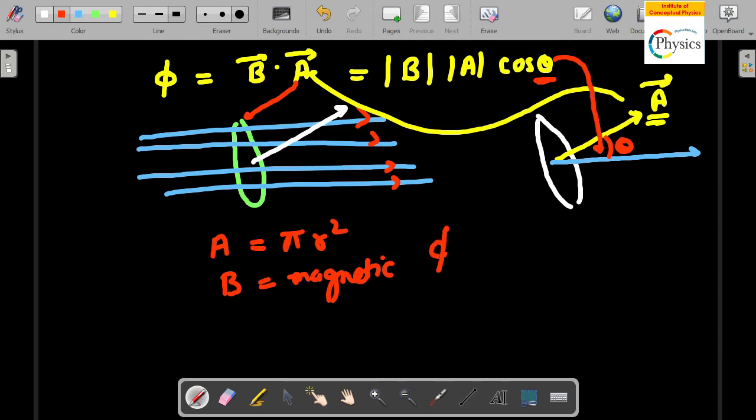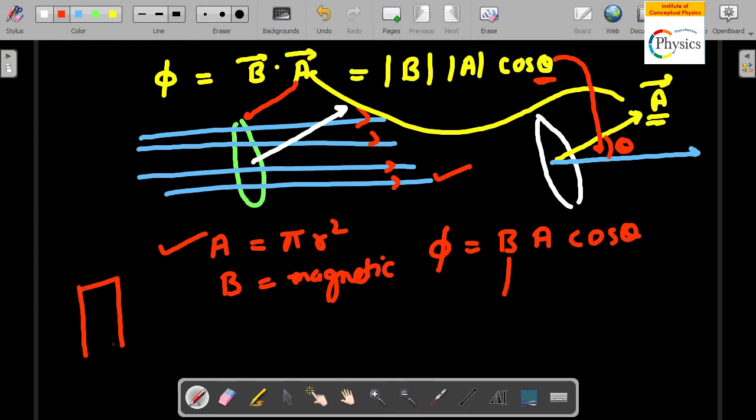So flux, when it is written as B A cos theta, B is the magnetic field, which is this. A is the area of the loop, which is this. It can be a rectangular loop also, so it can be length into breadth. If it's a square loop, it will be side into side. And theta is the angle between the normal, which is drawn on the area. So you can see this is a normal being drawn on the area.